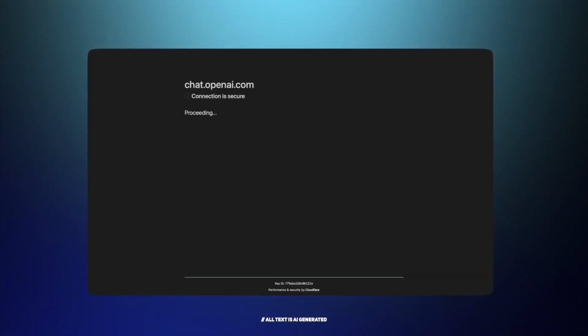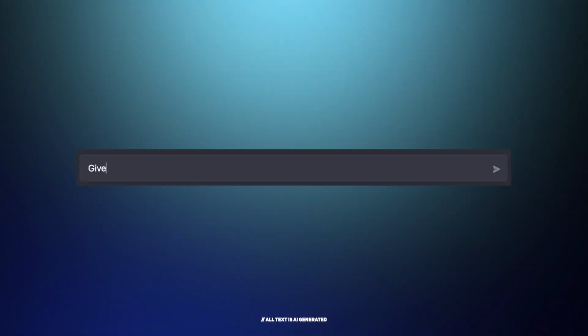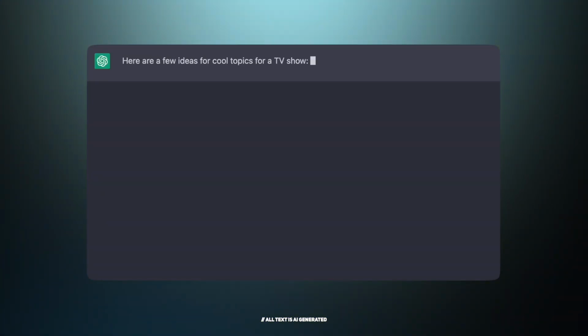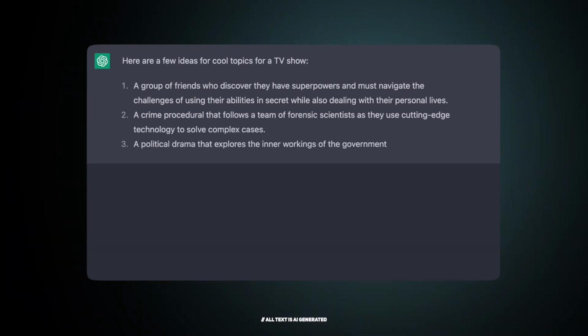chat.openai.com. You'll need to create an account and log in. Once you've done that, we can start talking. Provide me with a prompt, which can be a sentence, a paragraph, or even an entire article. I'll then use my knowledge of language and my understanding of the context of the prompt to generate a response.